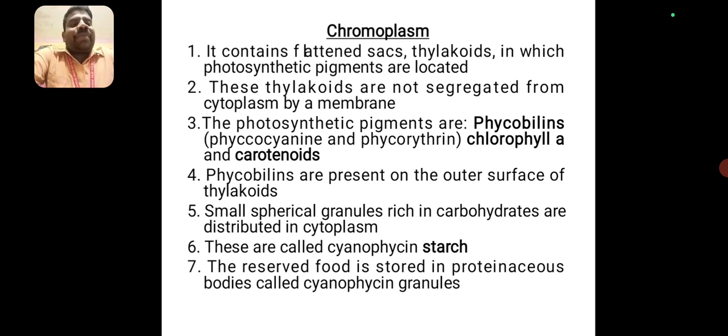The photosynthetic pigments are phycobilins, phycocyanin, and phycoerythrin, and chlorophyll pigments such as chlorophyll A, chlorophyll B, and carotenoids and xanthophyll. The phycobilins are present on the outer surface of the thylakoids. Small spherical granules rich in carbohydrates are distributed in the cytoplasm. These are called cyanophycin granules. The reserve food is stored in proteinous bodies called cyanophycin granules.